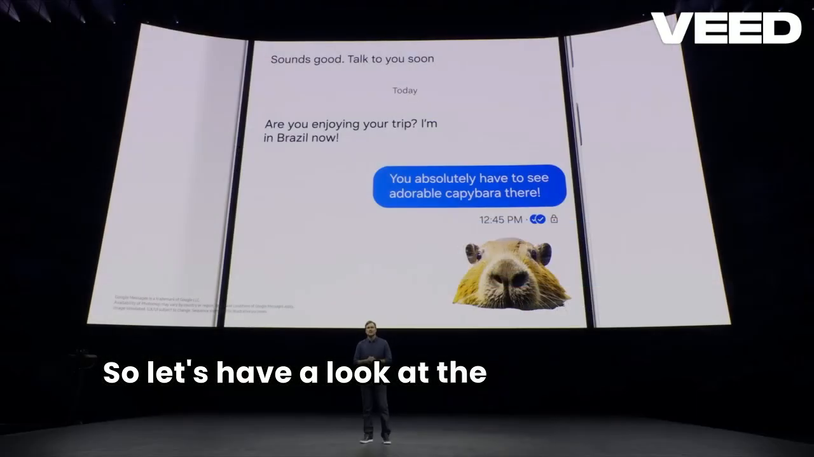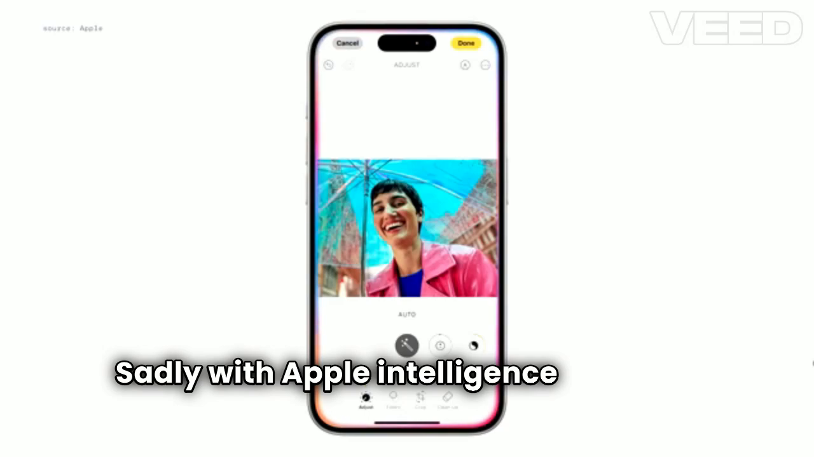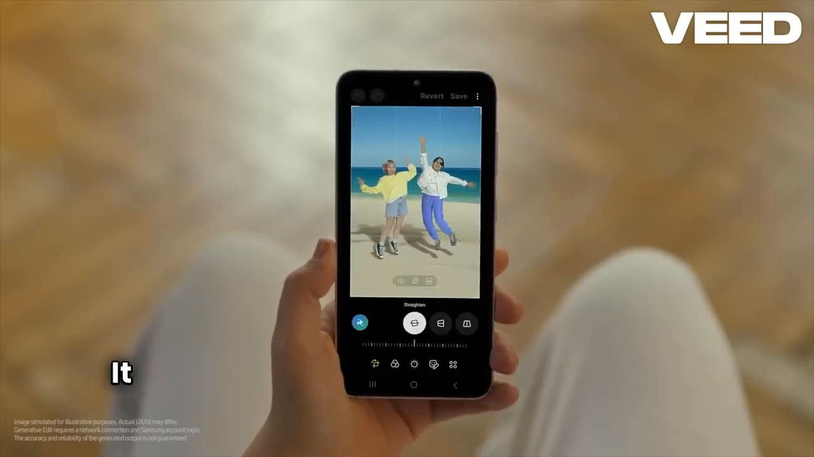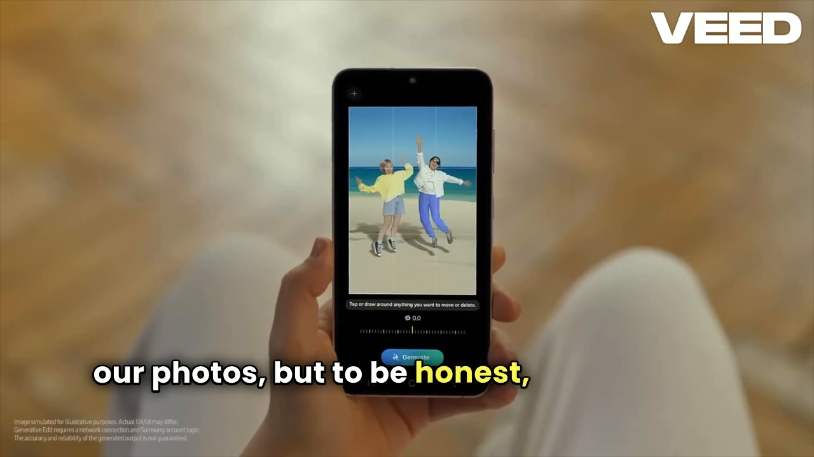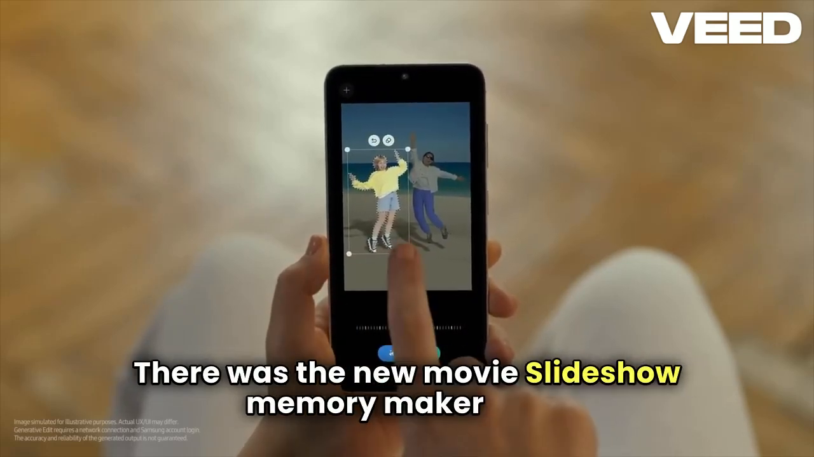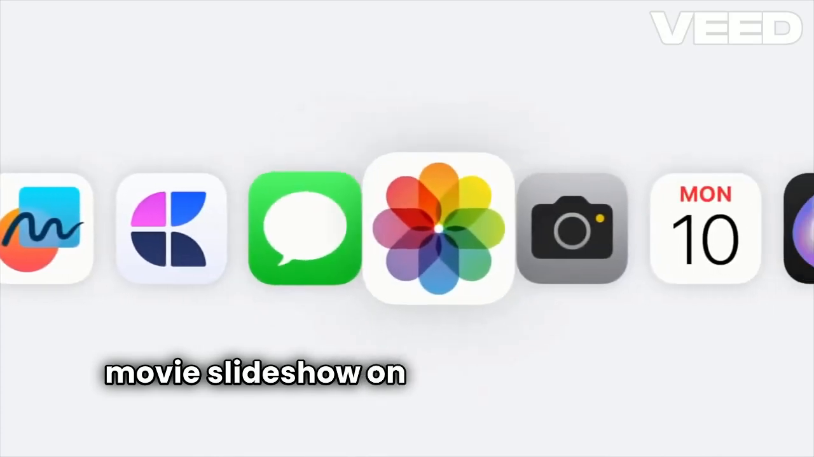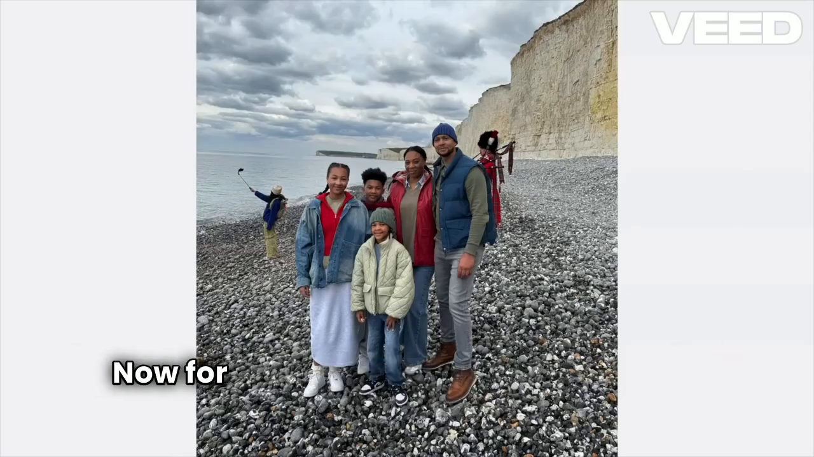So let's have a look at the AI capabilities here. Sadly, with Apple Intelligence, it did not seem like too many features in AI were added. It seems like we can remove unwanted people and objects in our photos, but to be honest, that's about it. There was the new movie slideshow Memory Maker, which is quite awesome, where Apple Intelligence can make a movie slideshow of what you ask Siri to make out of your photos and your small clip videos.